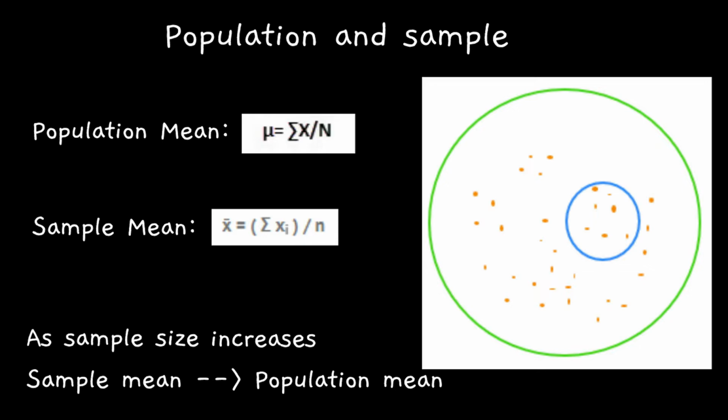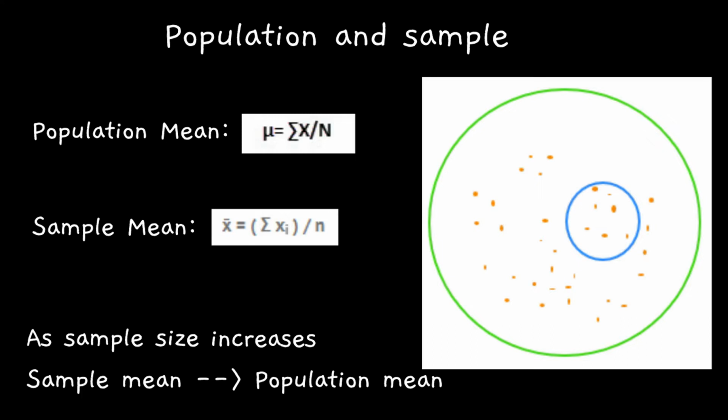This is nearly impossible, to compute the average height of an entire country. So we estimate it. To do that, we take a sample. So this big circle is the population, and since we can't measure each person's height from the population, we take a sample.